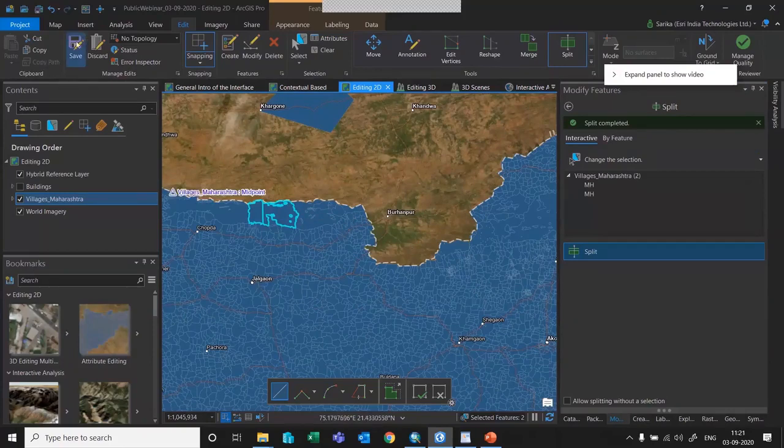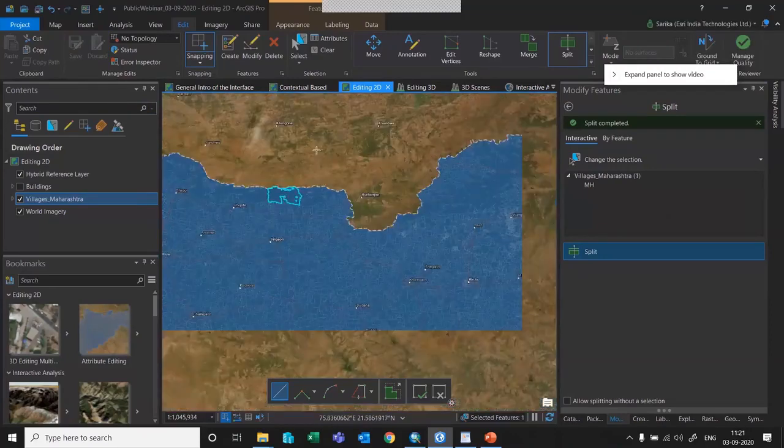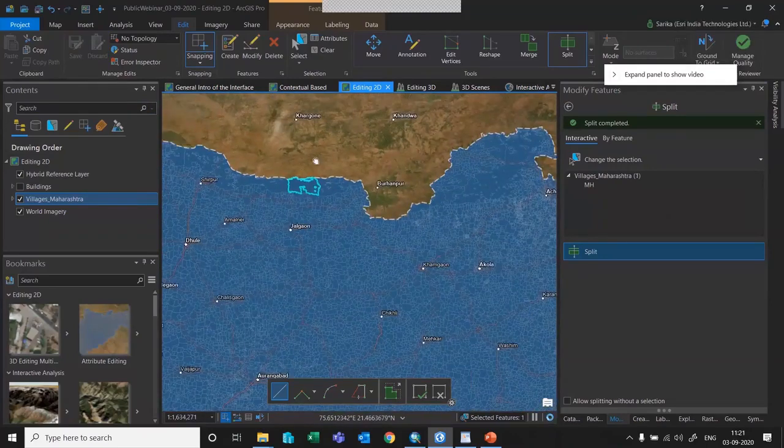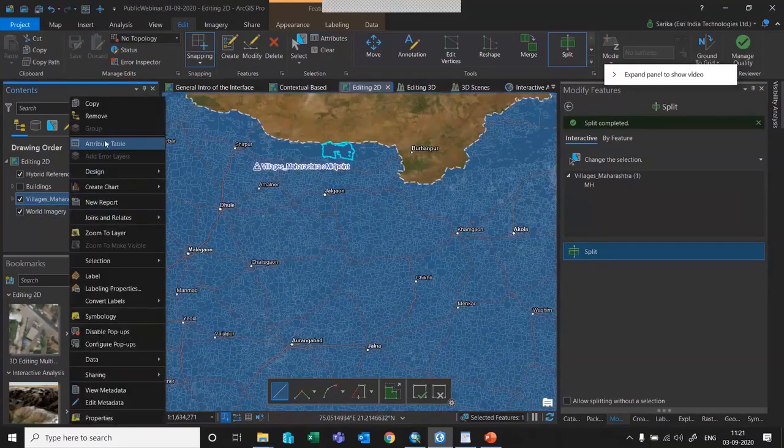Or if you're not sure, or if you think that these are wrong, you can just discard those features as well. So right now I'll just discard it. And now even attribute data editing has become even simpler. So let me show you first about the attribute values within this data set.